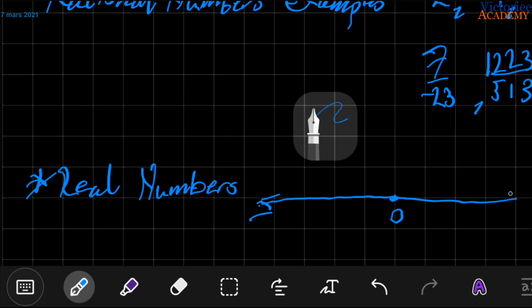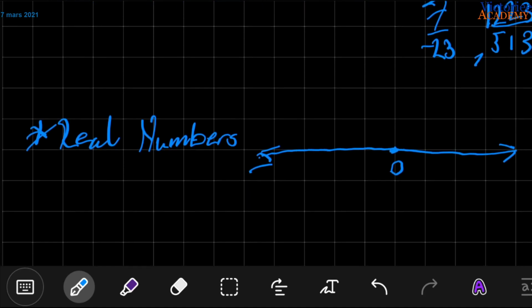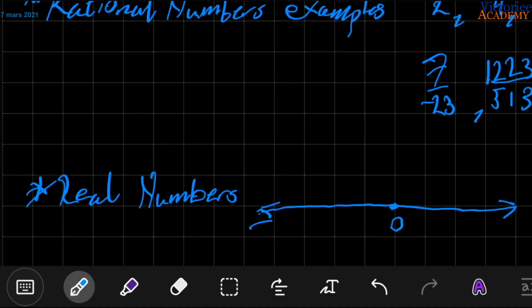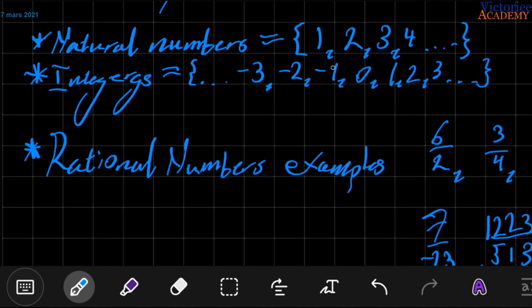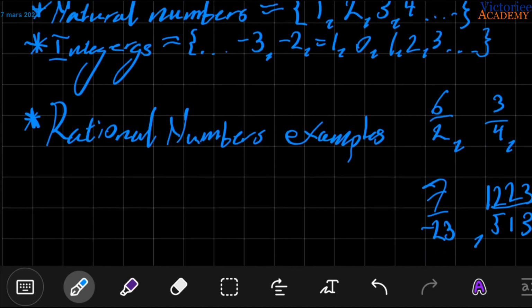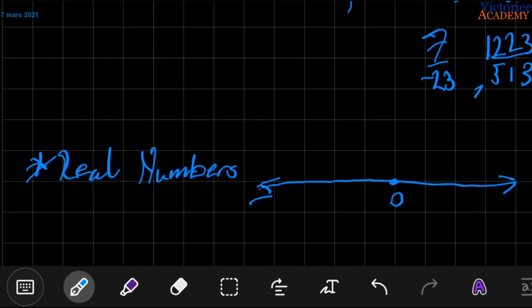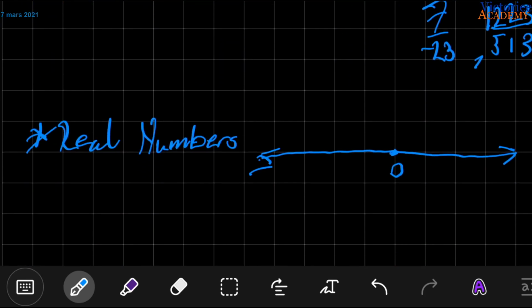And the difference between all these other numbers we just mentioned and the real numbers is that if you would place these numbers on the number line, there would be numbers between those numbers that were missing. So for instance, if we place the natural numbers on the number line, like this, we got 1, 2, 3, and so on, you realize directly that you miss all the negative numbers.